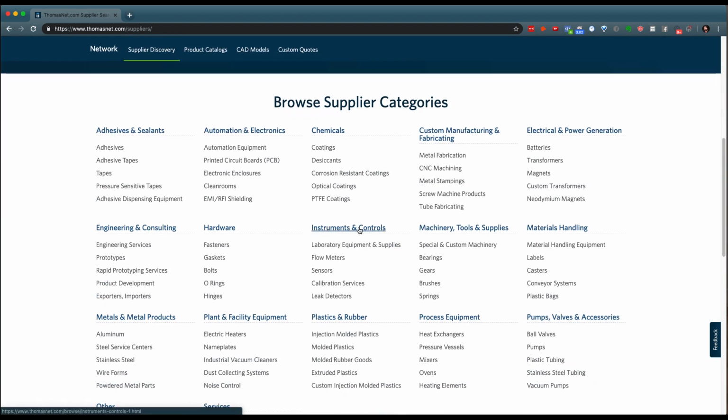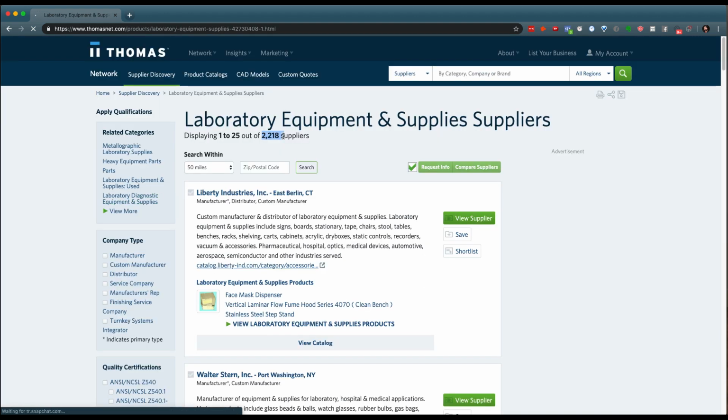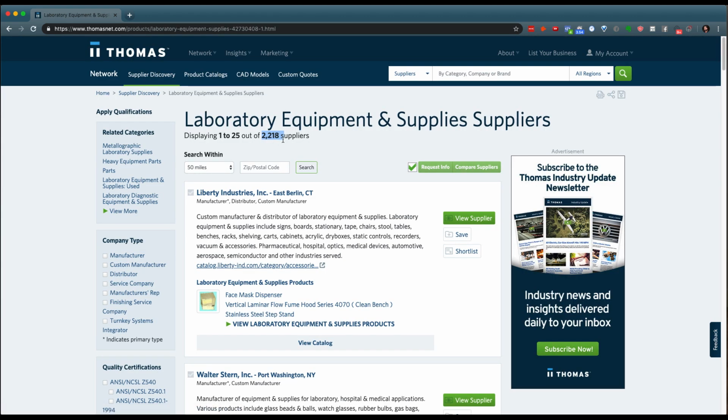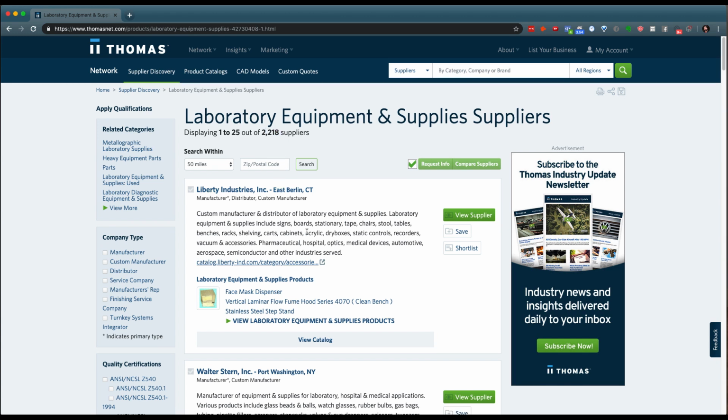In this case, instruments and controls for laboratory equipment and supplies. When I click on this, I immediately find 2,218 suppliers for this very specific B2B thing. Now, if I am a person who's looking to assist laboratory equipment and supplies suppliers with their business, with their financing, with their marketing, or with services or with executive training or something to that effect, I immediately have a very well curated list of individuals that I can go out and search with lots of interesting information here.